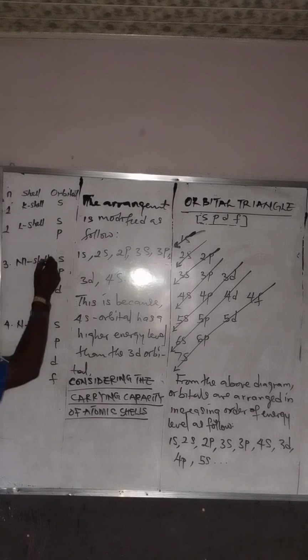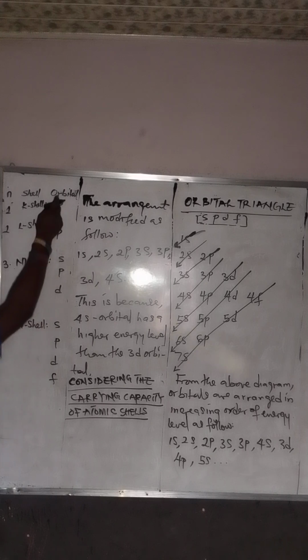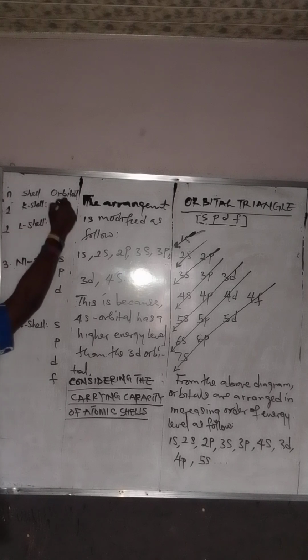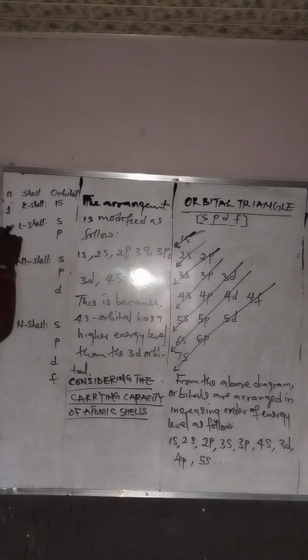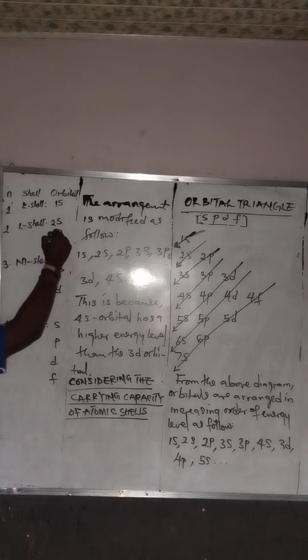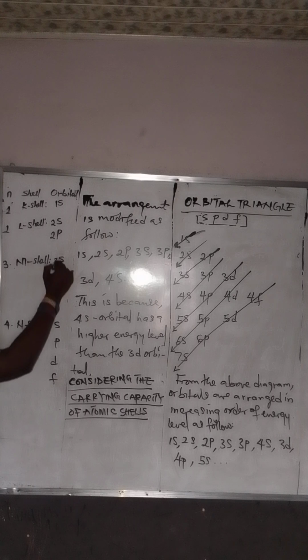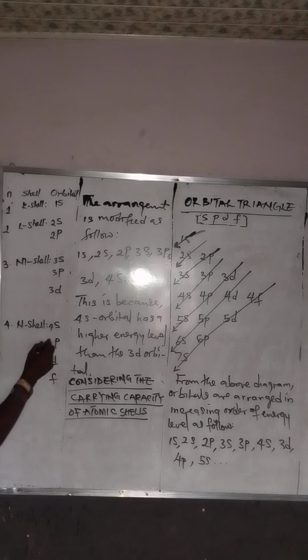With this, let's apply the right coefficient to these values. The principal quantum number for K shell is 1. So everything pertaining to it, we put 1. The principal quantum number for L shell is 2. So anything pertaining to it, we put 2 here, we put 2 here. Then the principal quantum number for M shell is 3. So everything pertaining to it, we put 3 here, put 3 here, and put 3 here. Then the principal quantum number for N shell is 4. So we put 4, 4, 4, and 4.